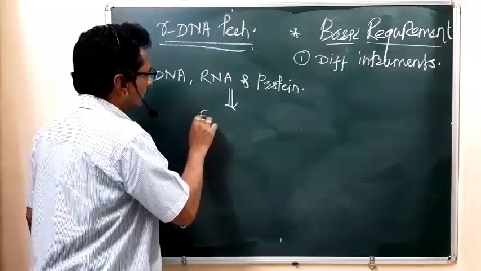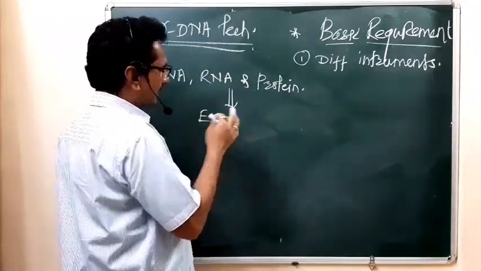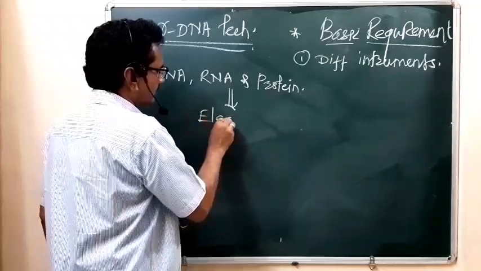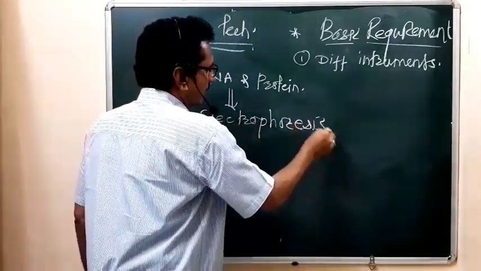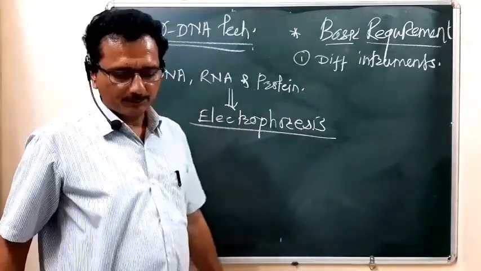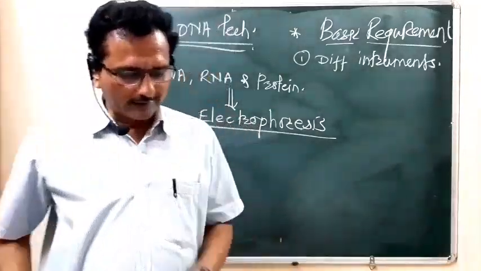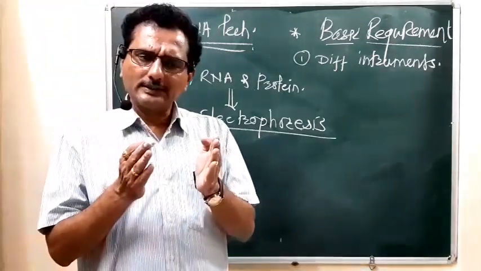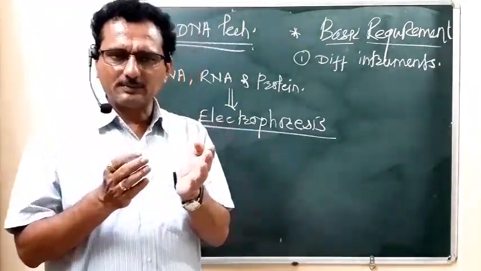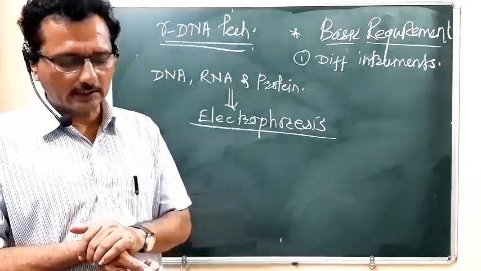So for the separation and categorization of DNA, RNA and protein, the electrophoresis technique is utilized. What is the principle behind the electrophoresis technique?